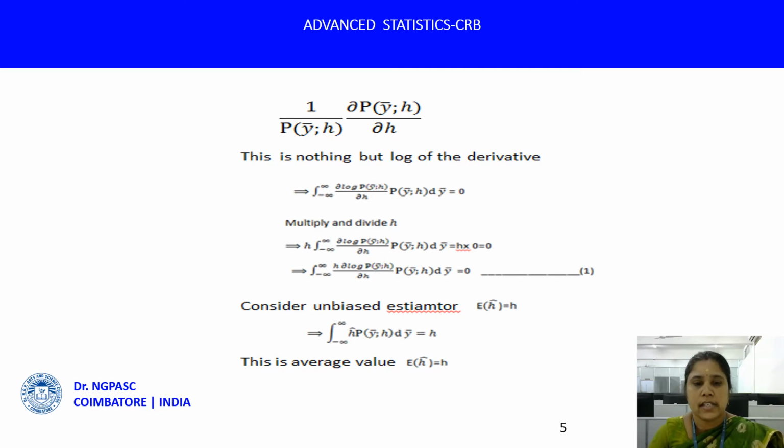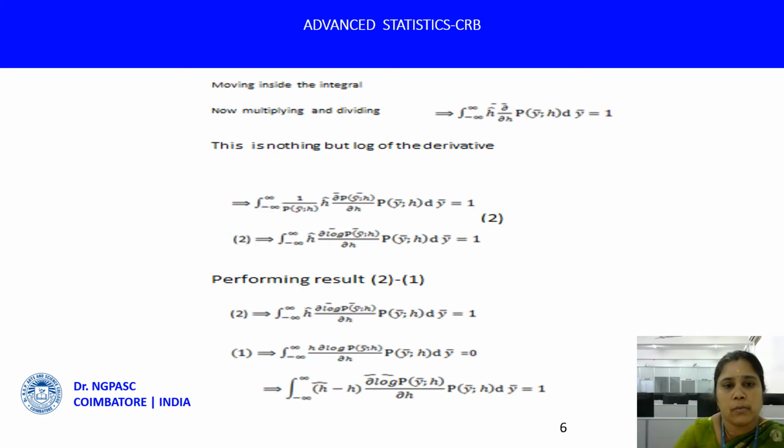Next, consider the unbiased estimator. The unbiased estimator satisfies the expected value of h hat equal to h. So this implies the integral from minus infinity to plus infinity of h hat times p of y bar parameterized by h, dy bar, is equal to h. This is the average value. Therefore, we define E of h hat is equal to h. Now moving the derivative inside the integral, h hat times dou by dou h of p of y bar parameterized by h, dy bar, equals 1.